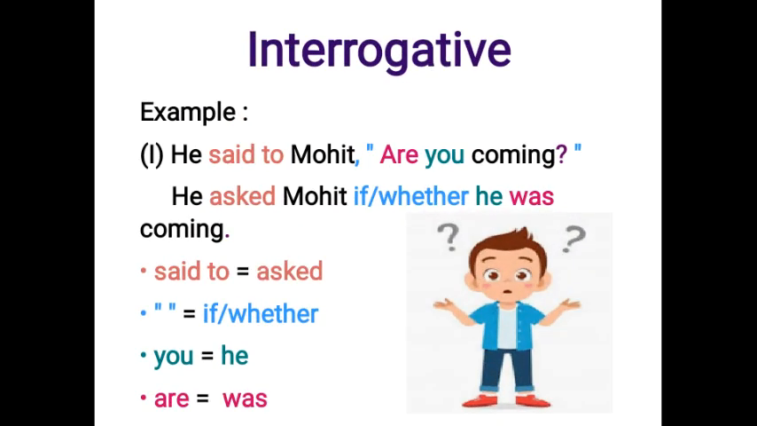If reported speech is interrogative, example, he said to Mohit, are you coming? When we change it into indirect speech, it will become, he asked Mohit if or whether he was coming. Said to changes to asked because reported speech is asking a question. Inverted commas and are change to if or whether because are is the first word within inverted commas and reported speech is asking a question, then we write if or whether. You changes to he because he is referring to Mohit and Mohit is a boy. Are changes to was because reporting speech is in past singular tense.